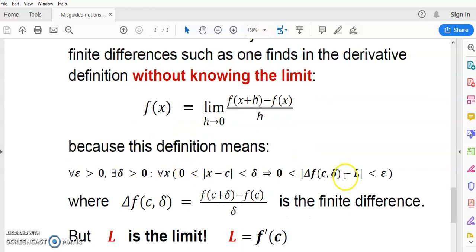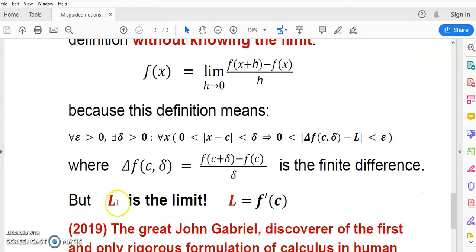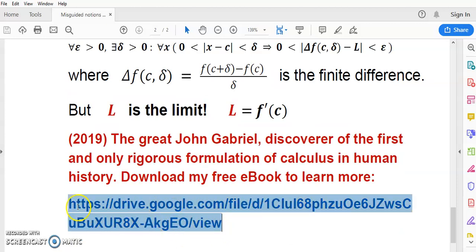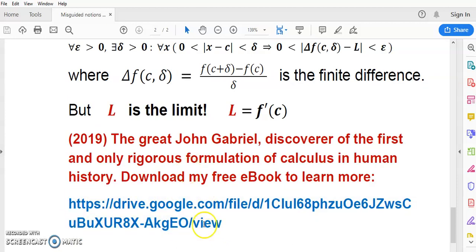And what that definition means is this, and L is the limit. That is, L is the derivative. And you can also download my free ebook to see all these details and much more.